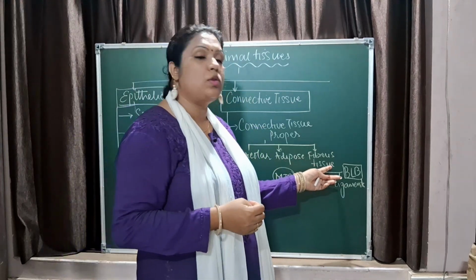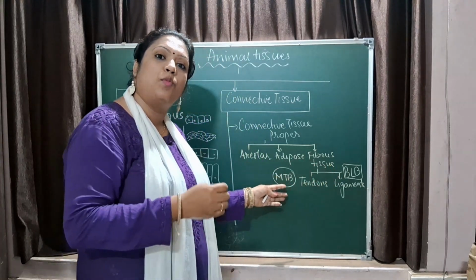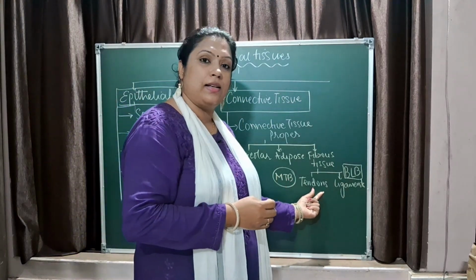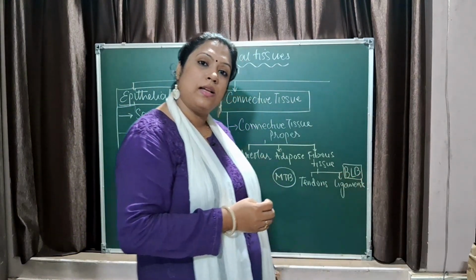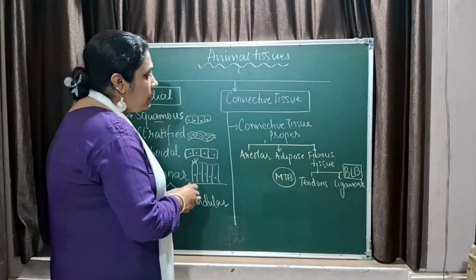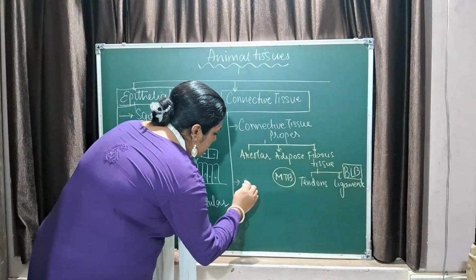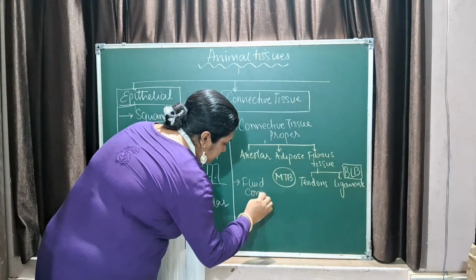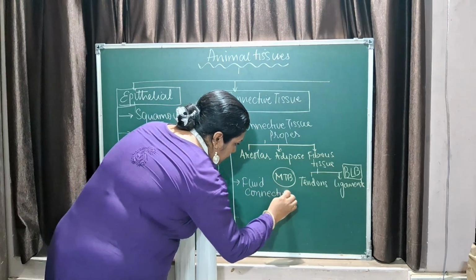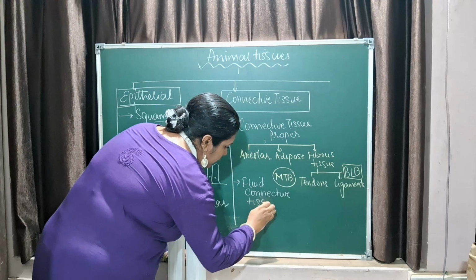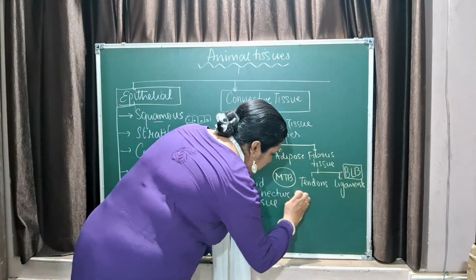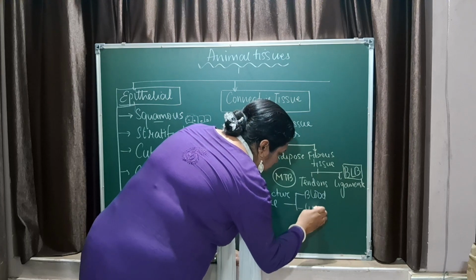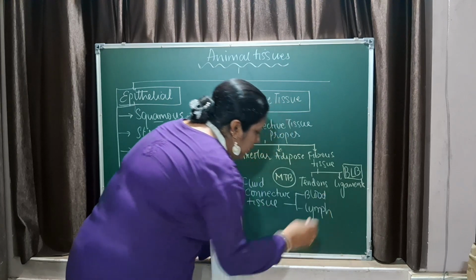Now, fibrous tissue, it's a connective tissue which connects bone to bone and bone to muscles. So, bone to muscles is tendons and bone to bone is ligament. Is that clear? The next one is the fluid connective tissue. Fluid connective tissue is again of two types, that is blood and lymph. We will talk about blood a little later once we are done with this.